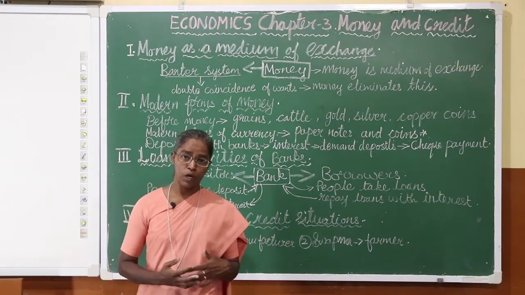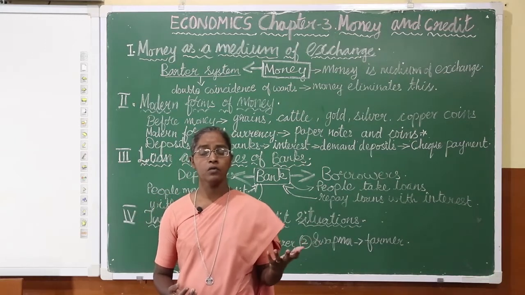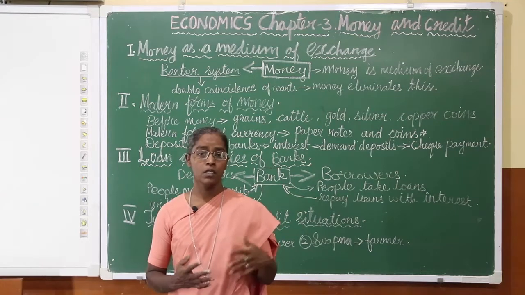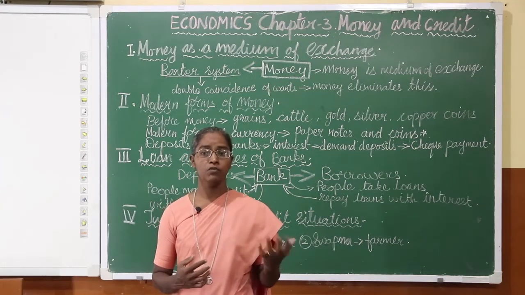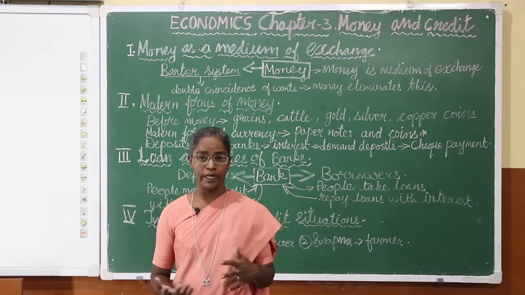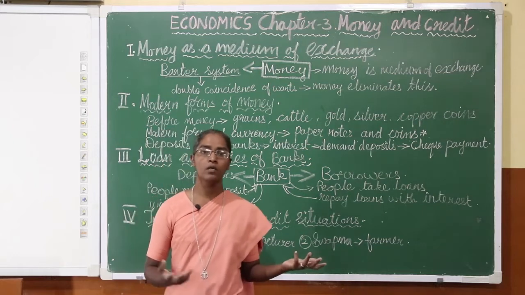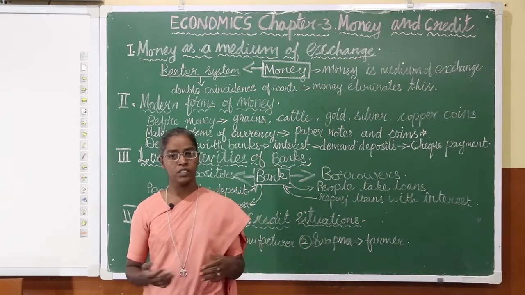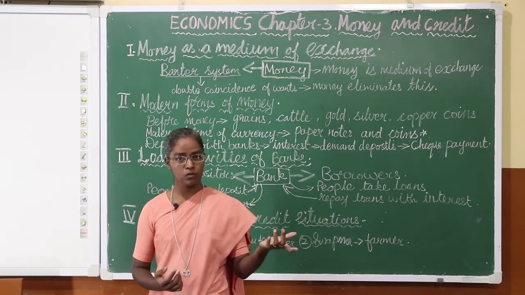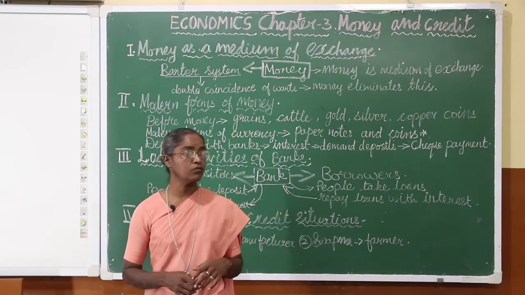And our parents go to the shop and buy groceries, vegetables and whatever is necessary for the house. They give the money to the shopkeeper and bring home the items. Similarly, you go to the shop to buy a book, pencil and whatever is necessary for your school life, and you pay the money to the shopkeeper and take back the things you need.